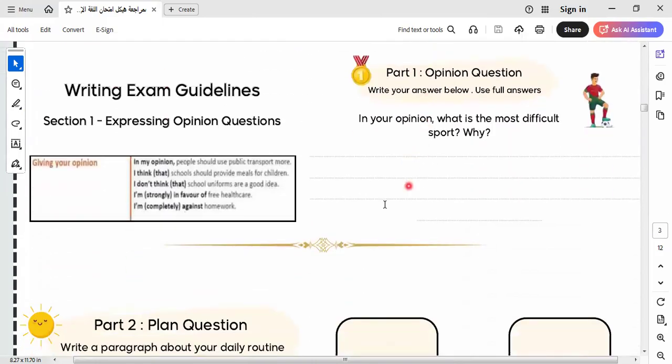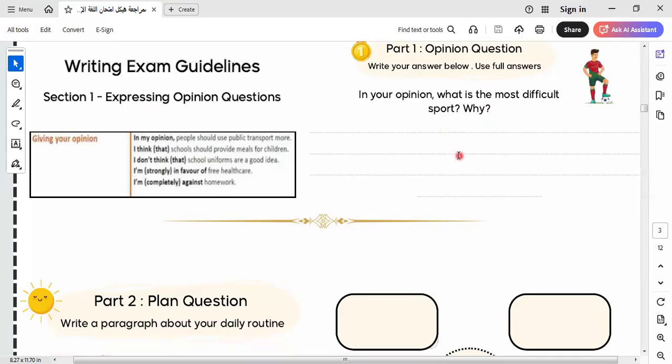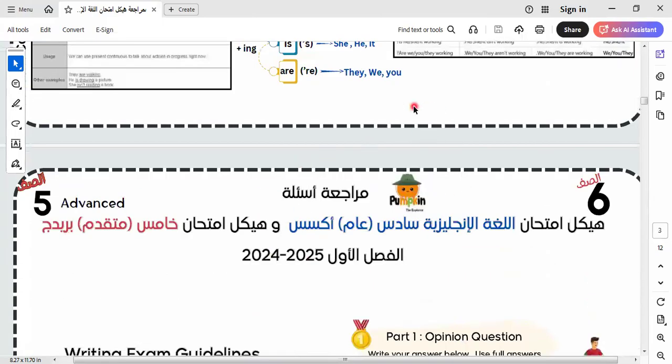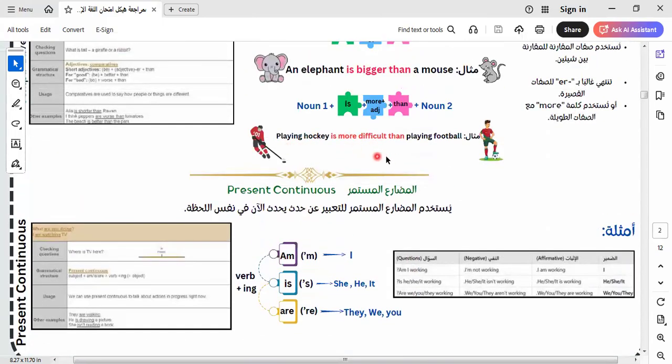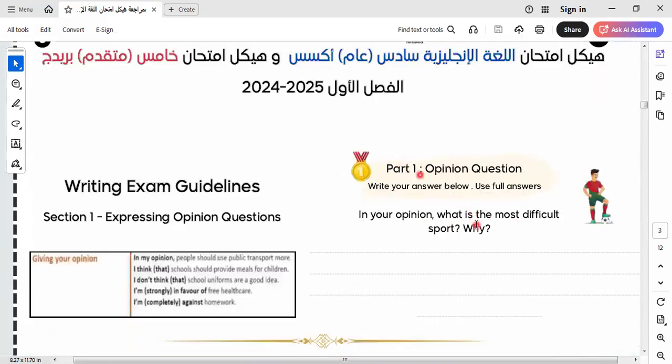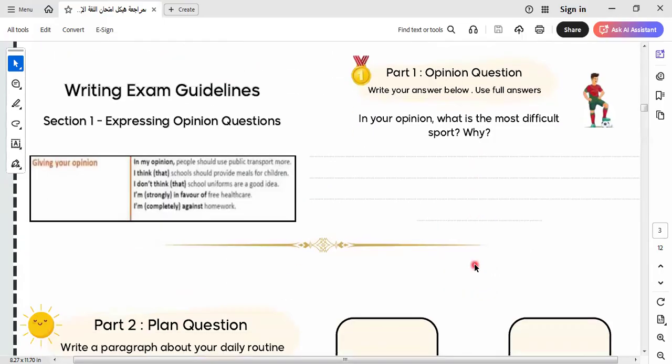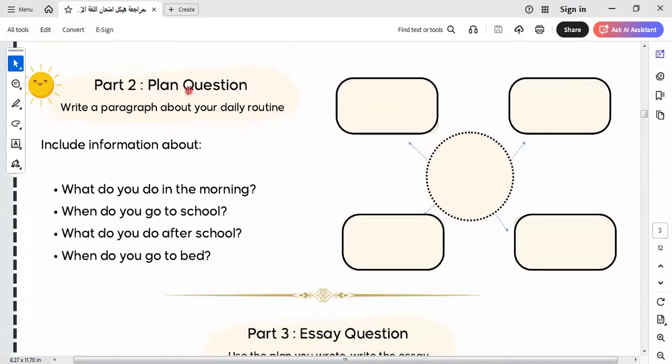Okay, let's go to another item here, which is writing, expressing your opinion. What is your opinion of the most difficult sport? Here we can write your opinion about the sports that are more difficult. In this example, we say playing hockey is more difficult than football. I can't prefer hockey because hockey is the most difficult, so I can't play it very well. So I prefer to play football because it's easy, and I have a team in this play, and I can train very well.